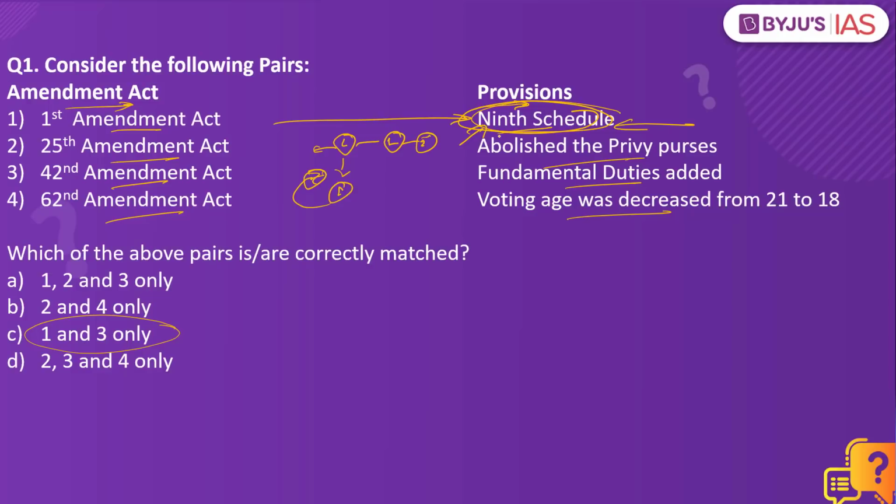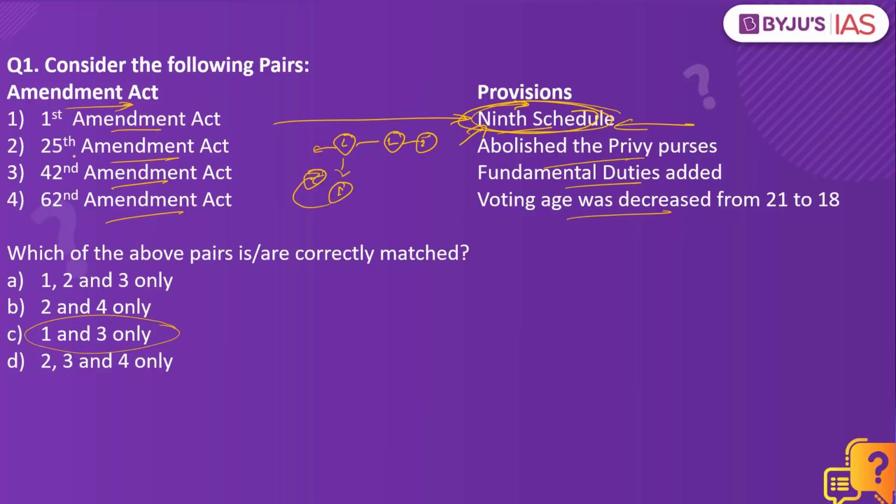So the present condition is the Supreme Court or the courts in India would be able to review even those laws which are placed in the 9th schedule.